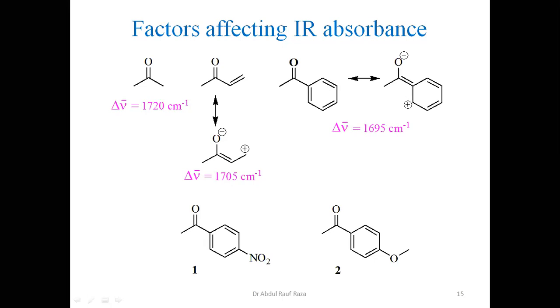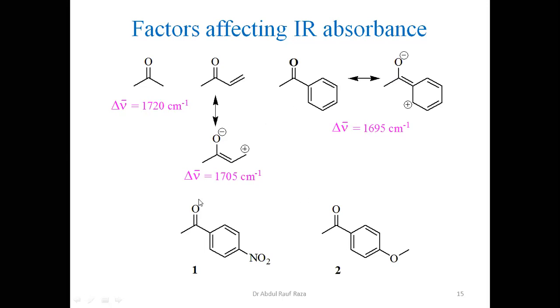So with more conjugation, there shall be more single bond character. More single bond character means more reduction in force constant, and more reduction in force constant means more decrease in wave number value. I hope this shall be clear to everybody. This is a very important aspect, right?